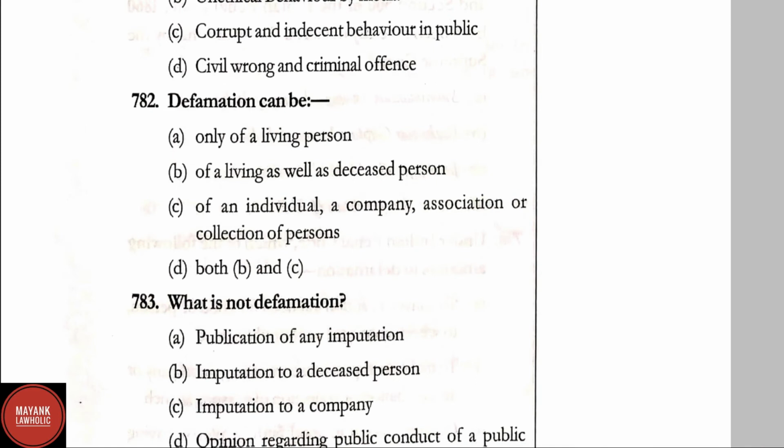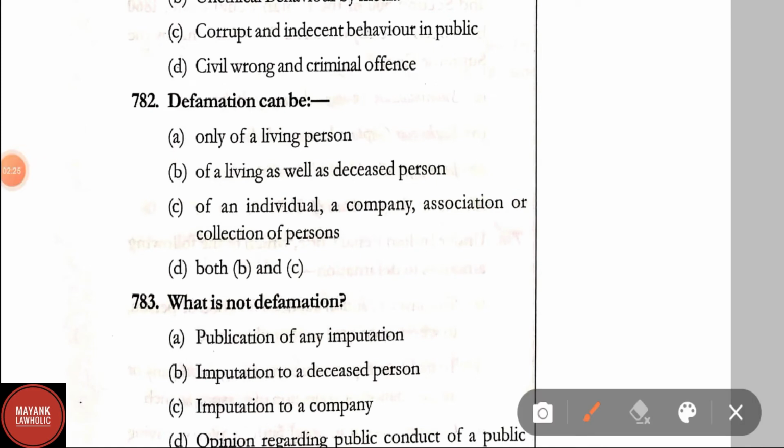Question number 782. Defamation can be only of a living person, of a living as well as deceased person, of an individual, a company, association or collection of the persons, both B and C. Correct answer is option D, that is both B and C.